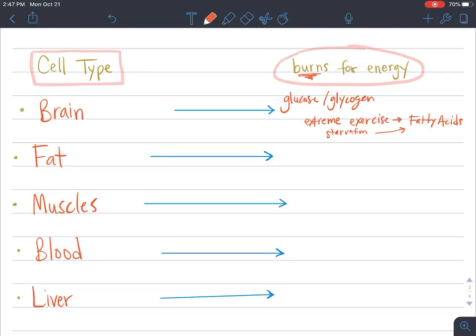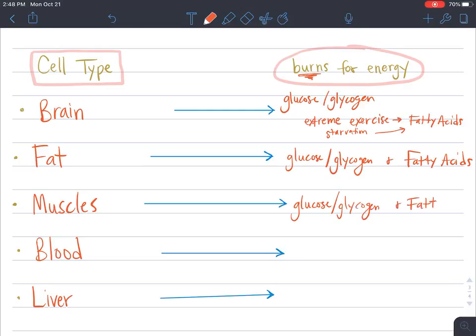Fat cells, those burn glucose or glycogen and fatty acids. Our muscles will burn the same thing, glucose or glycogen and fatty acids.